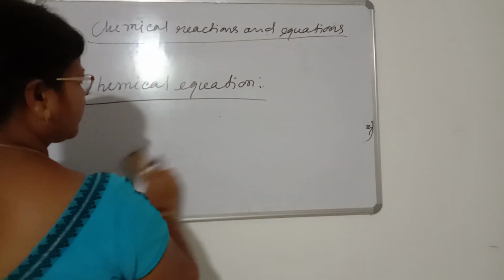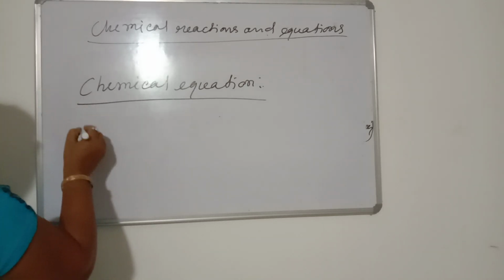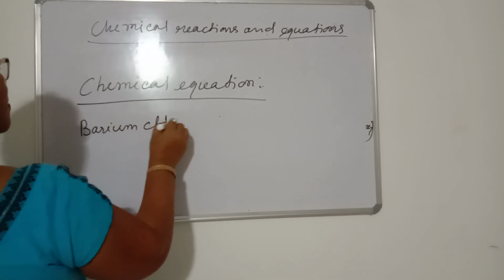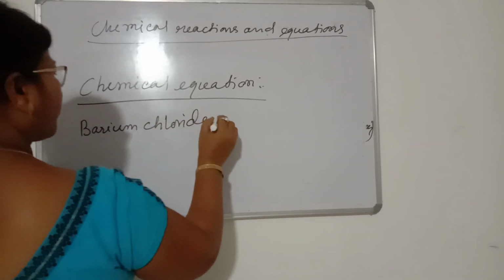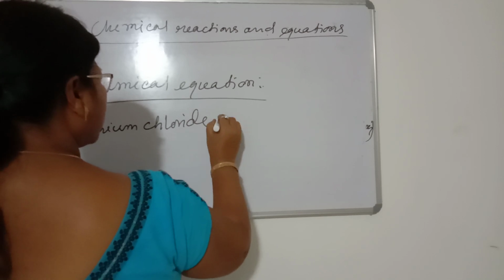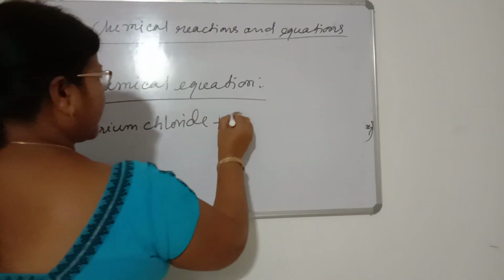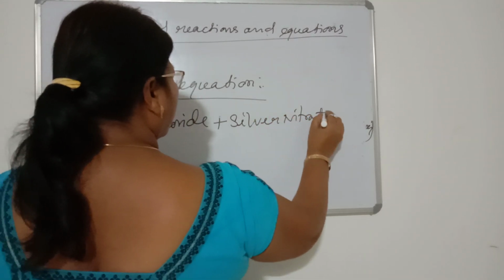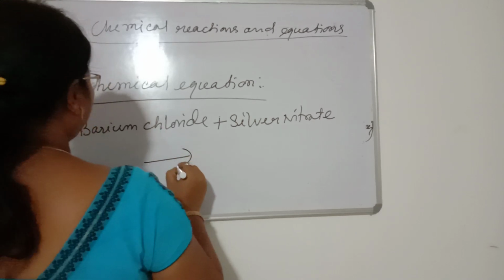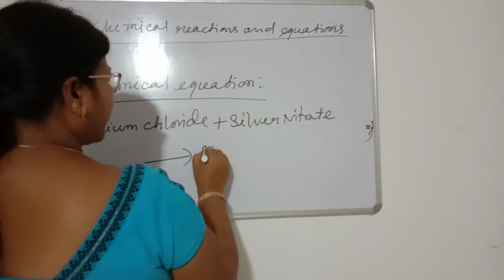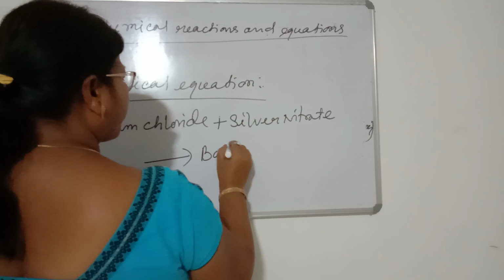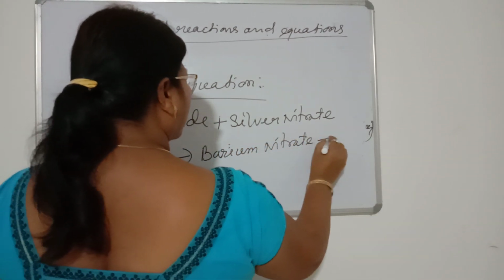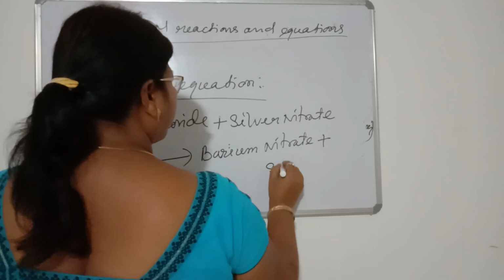Suppose barium chloride plus silver nitrate forms barium nitrate plus silver chloride.